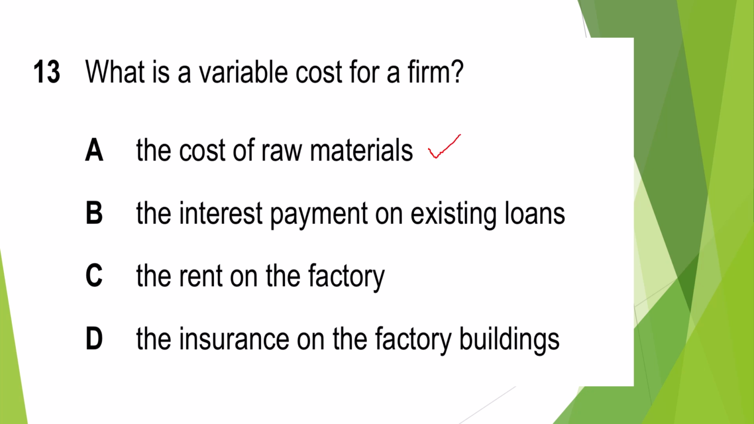Interest payment on existing loan, this would be fixed. No, it's not the answer. Rent on the factory, fixed. Insurance on the factory building, again fixed. So A would be the correct answer. Good. Next.